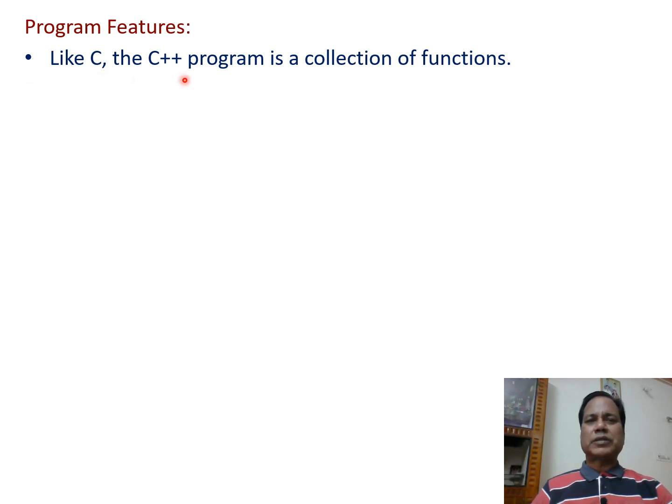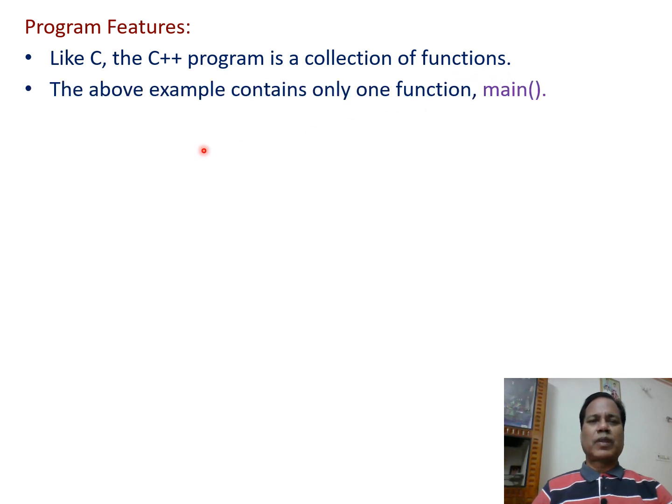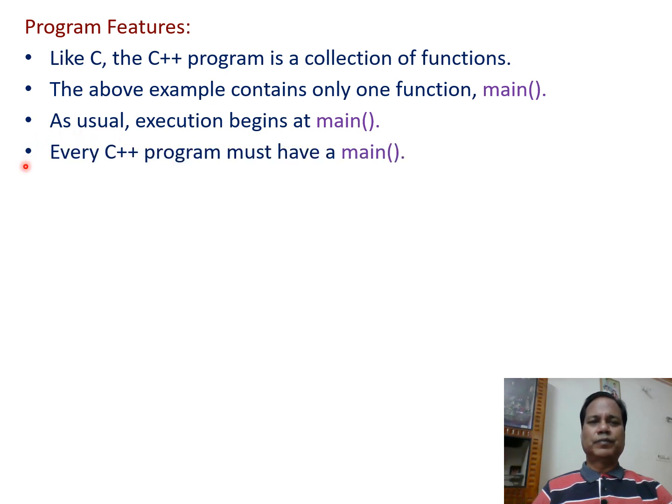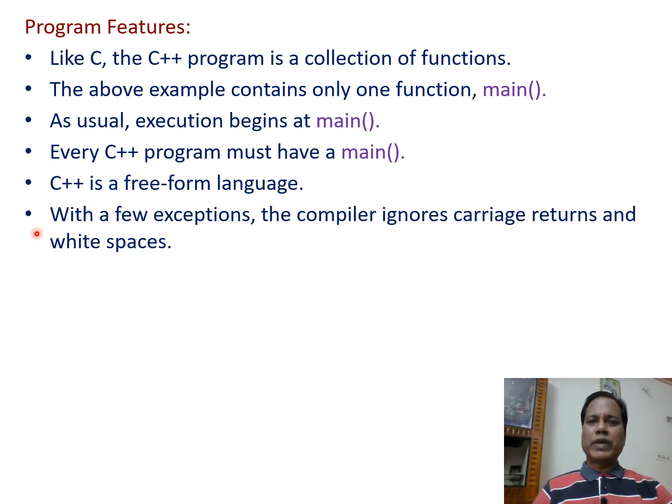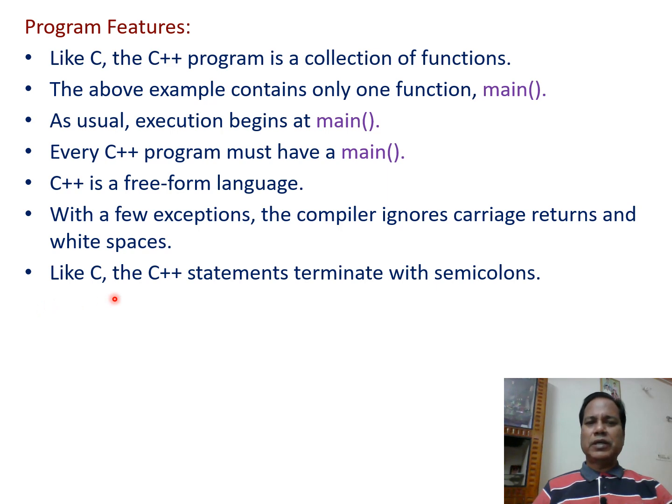Like C, the C++ program is a collection of functions. The above example contains only one function, that is the main function. As usual, execution begins at the main function. Every C++ program must have a main function. C++ is a free-form language. With a few exceptions, the compiler ignores carriage returns and white spaces. Like C, the C++ statement terminates with semicolons.